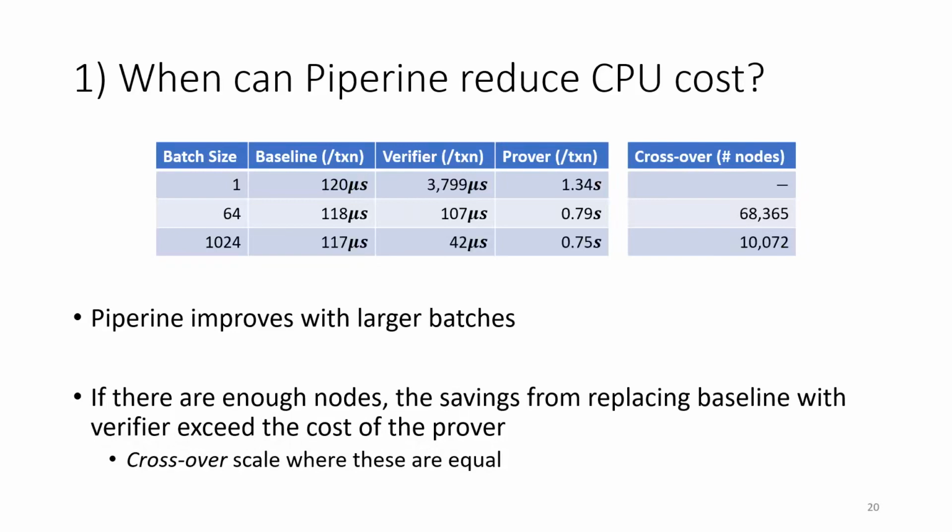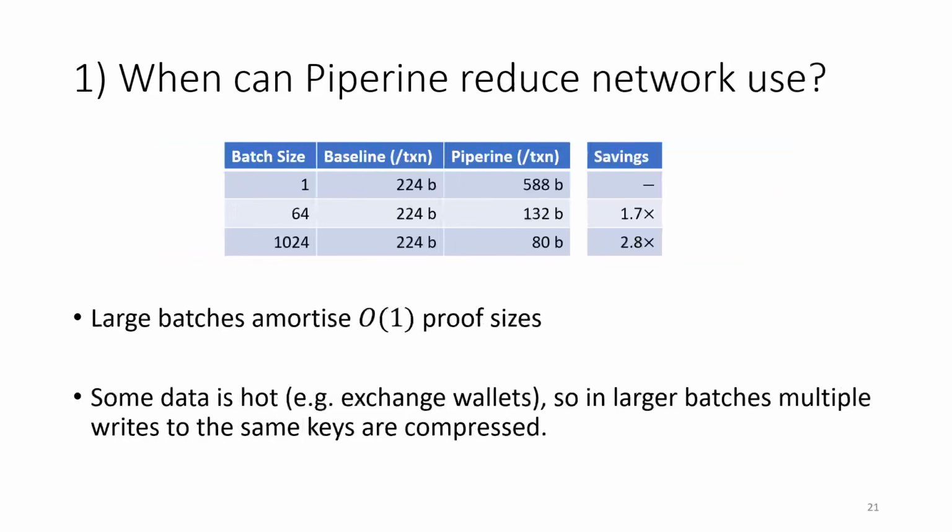Now, recall, our overall aim is to reduce the cost of running a replicated system, so it's natural to ask how many nodes must exist for the per node savings to exceed the cost of the prover. Whenever the verifier is cheaper than baseline, this is what we computed. So for batches of 64 transactions or more, the Piperine verifier was cheaper than the baseline, and for large batches, the number of replicas required to break even is reduced to about 10,000. This is comparable in size to some blockchain networks.